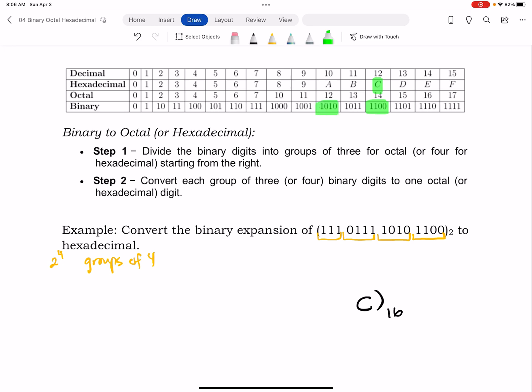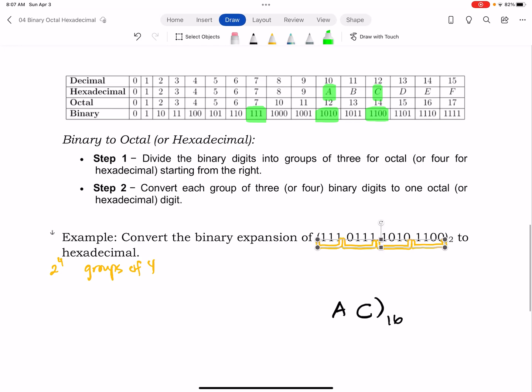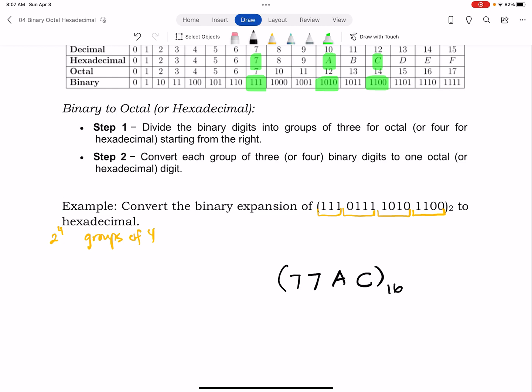1010, I find it here, which is 1, 2 in octal, or 10 as decimal. I represent that as an A. 0111. Now notice there's a 0 in the front, so it's this number here, 0111. That's a 7. And then 111, again, they have to put a 0 in the front. 0111 is the same, a 7 again. So the binary number, 111 0111 1010 1100, base 2, in hexadecimal is going to be 77AC.